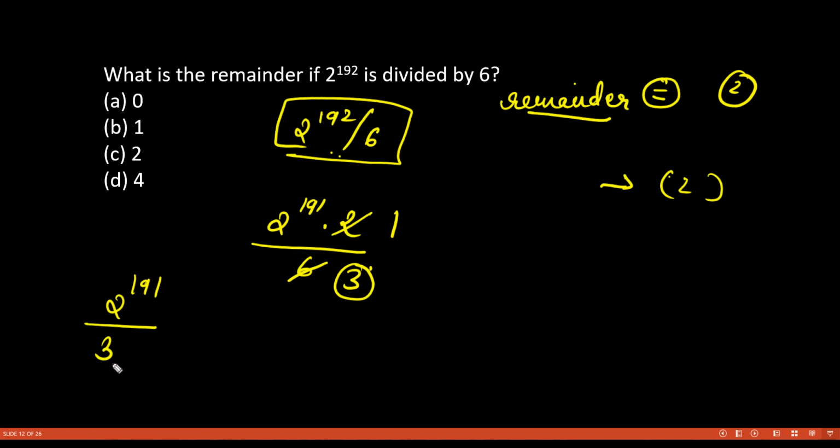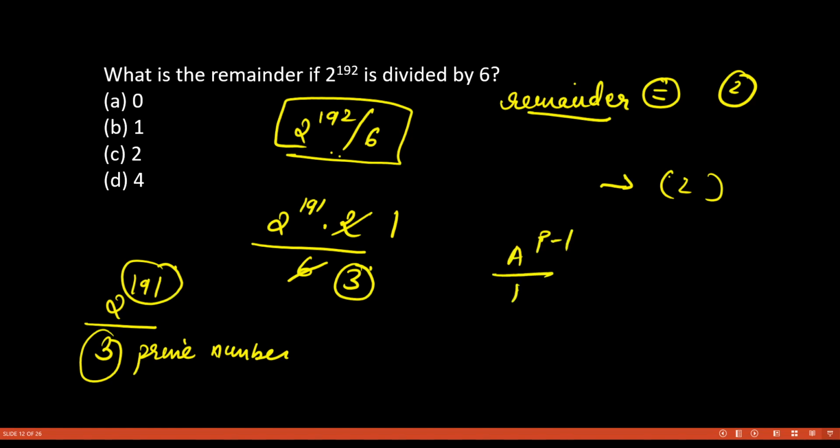Okay, now see, this is a prime number, and we can make this in the form of a to the power p minus 1 divided by p. So we'll get the remainder 1, but there will be something left. Okay, there will be something left. So a to the power p minus 1 is what? 2.